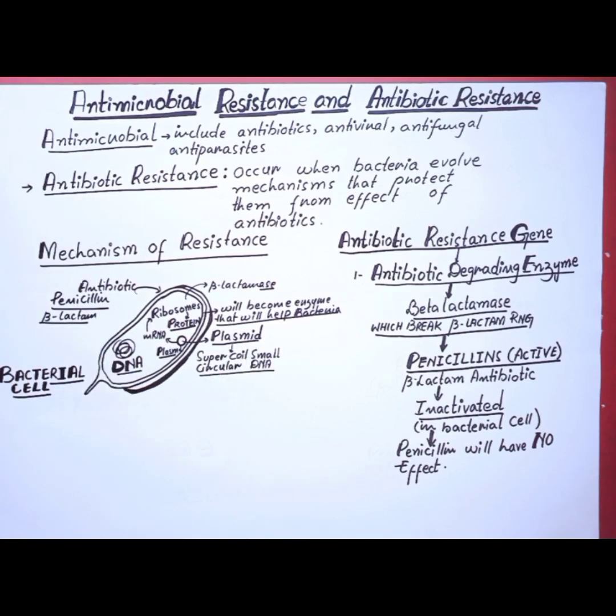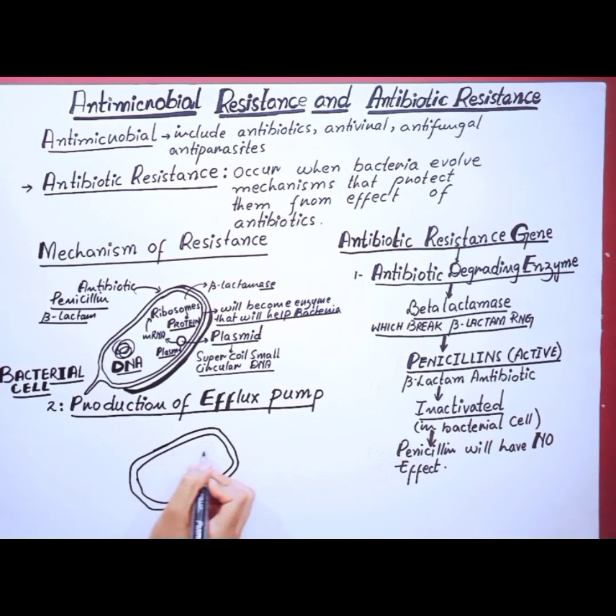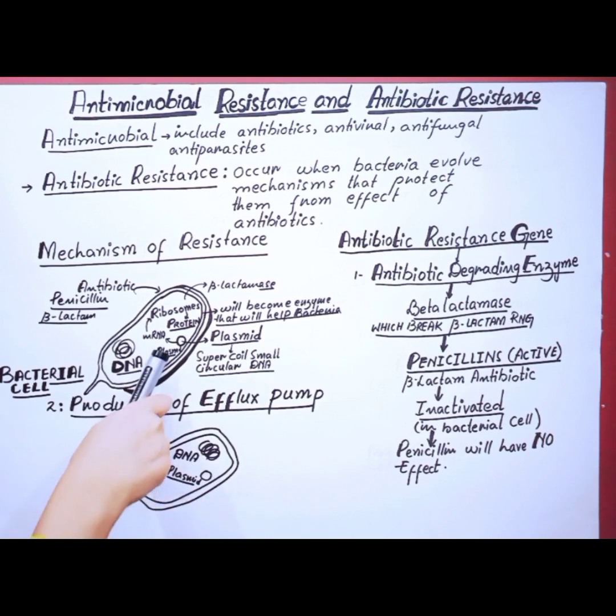Now we have another mechanism, which is the production of efflux pumps. This is the circular DNA which is present within the bacterial cell, and again this is the plasmid, which is very important. When we talk about resistance, this plasmid plays a very important role. It boosts the bacteria through the production of enzymes. Now in this mechanism, the production of efflux pumps occurs. The bacterial cell will have the efflux pump